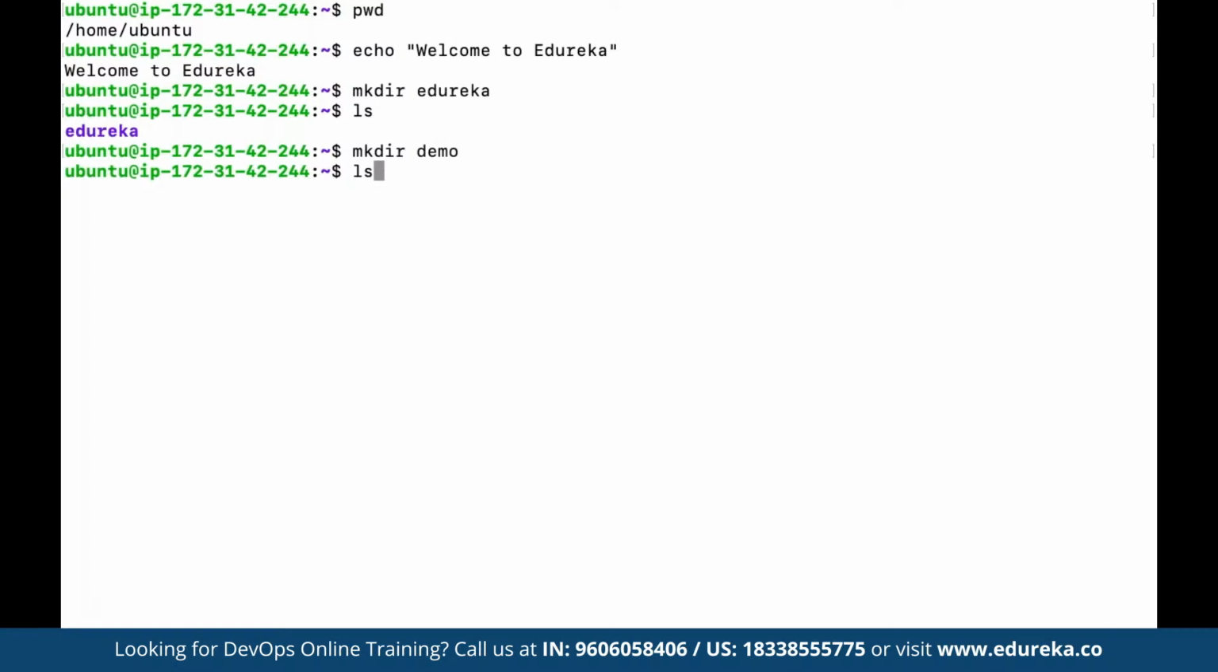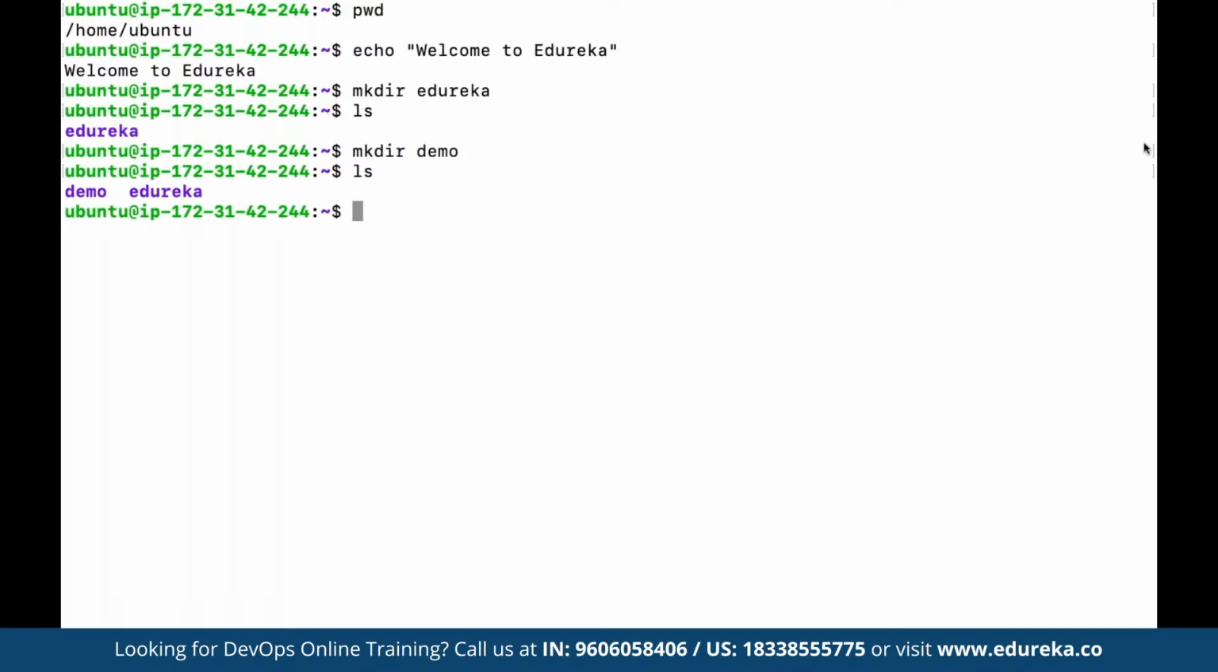Now to see the list of all the content available in the current present working directory, we can use ls. Now we can see here we have two folders returned to us. We have demo and Edureka. So that's how we can see the current directory. We can use the echo command. We can make use of make directory to create any directory that we want.